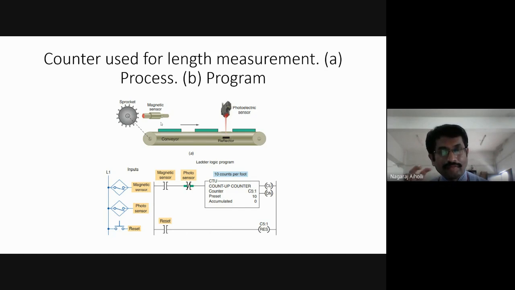Now, if it has to count here, then what is the ladder logic program? That we have to analyze. We have to write a ladder logic program so as to count the length of the job, or the metal piece, which is moving on the conveyor belt. Can you just analyze this program, friends? Anybody? It's a simple program. It has only 2 rungs. Can you just give a try?